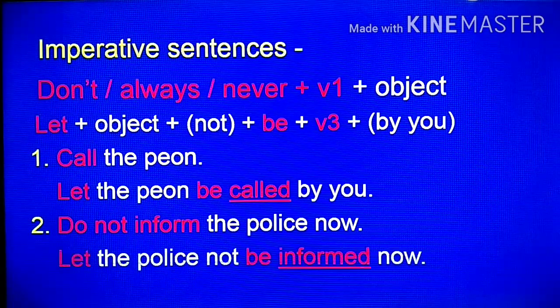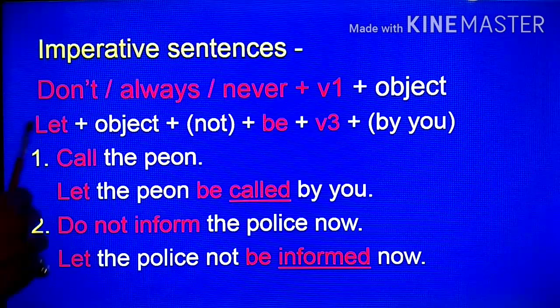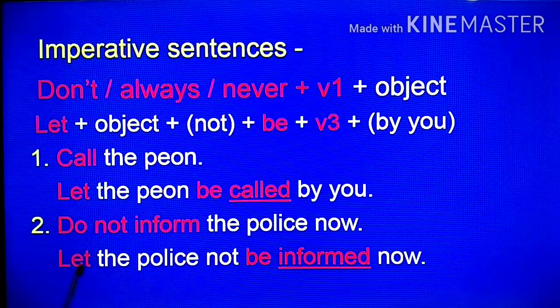Passive voice of this sentence is let, object, the police, not, be, third form of inform, informed, by you. We have not applied by you. Now the remaining part: let the police not be informed now.